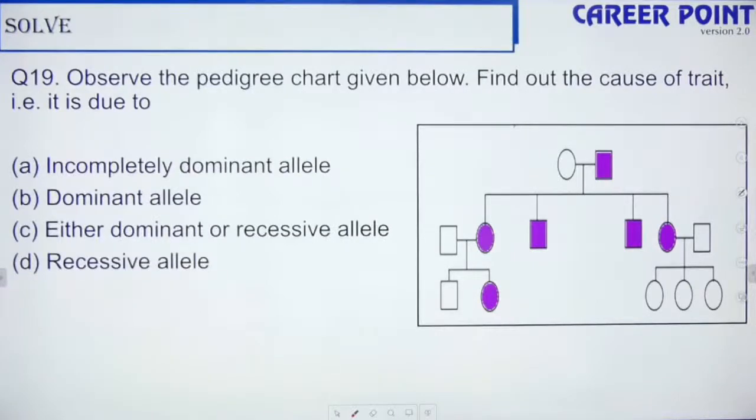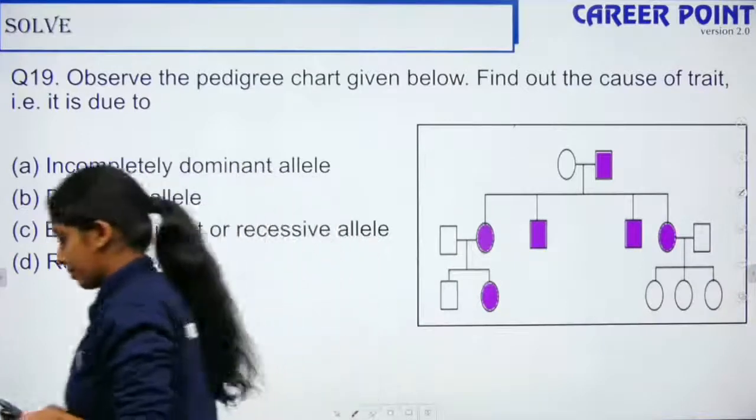Yes, give me the answer for this question, everyone, quick. So the father is affected. All the offsprings are affected. So then what is the condition here? Question number 19.